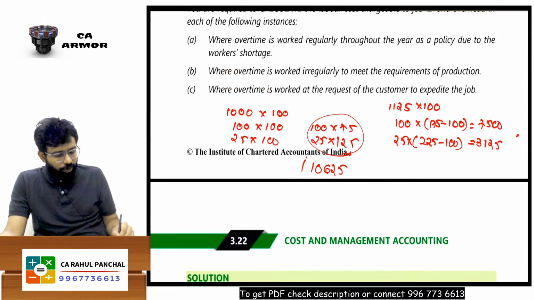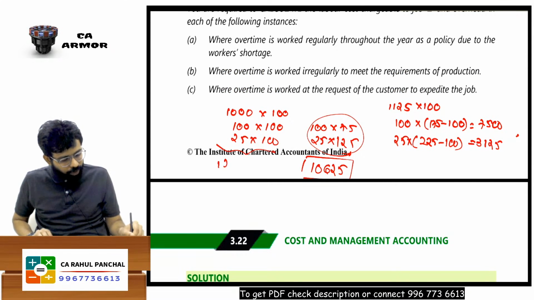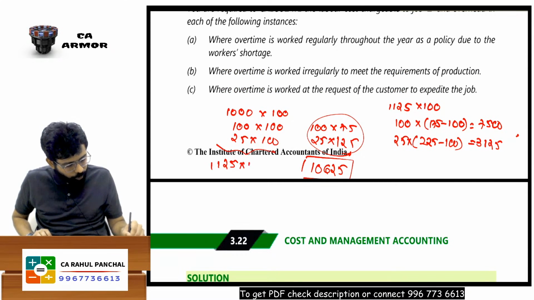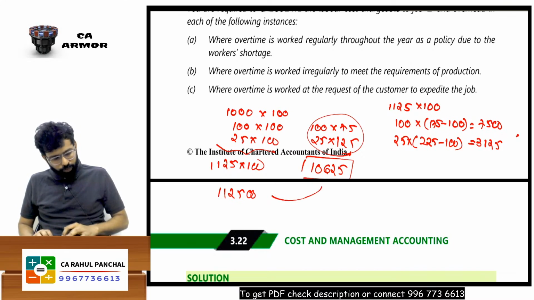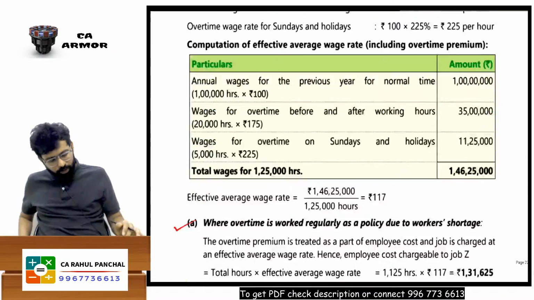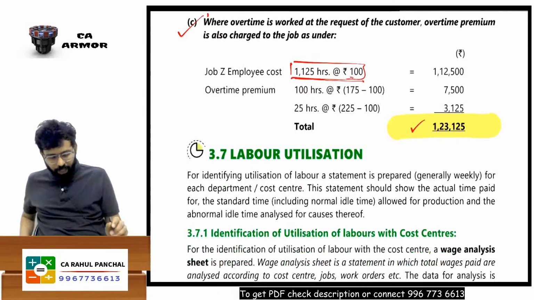What is the extra you have given? This. And it is like 125 into 100. So that is 112500. You need to add these two. 112500 plus 10625. So that becomes this answer. Again, same. Okay, now understand.